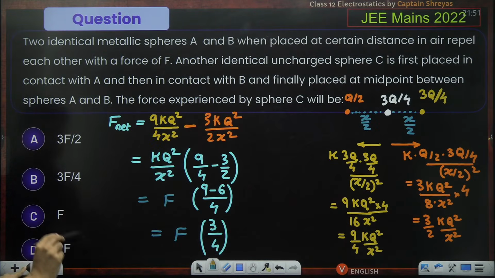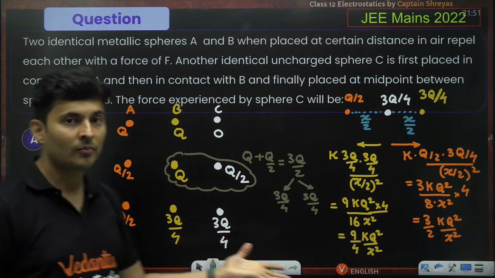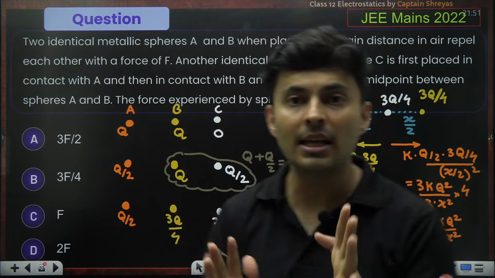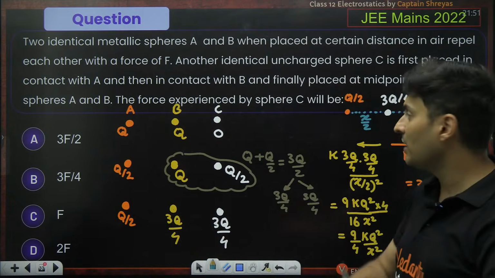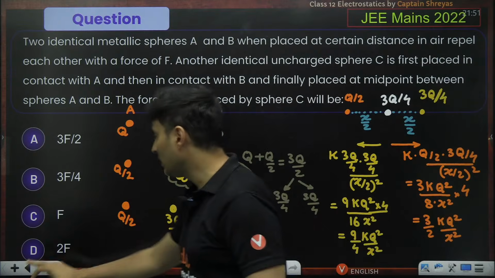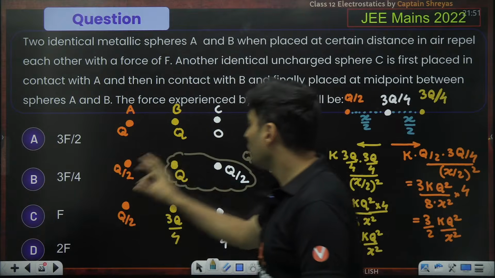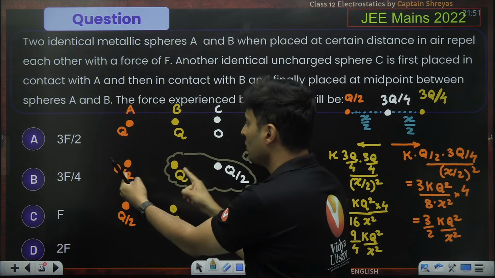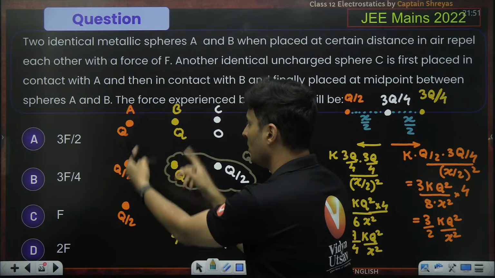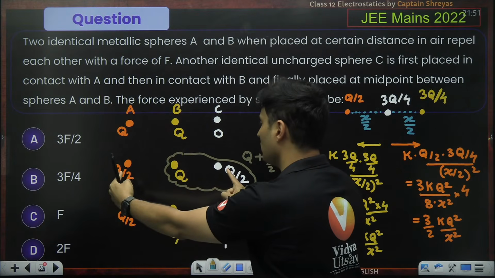This was a JEE Mains question, so it is very lengthy. It is not difficult, it is very lengthy. Chances of making silly mistakes are huge. In the first part, both charges are there and the force is this much. Next, you are connecting this charge with this, so the charge got distributed.